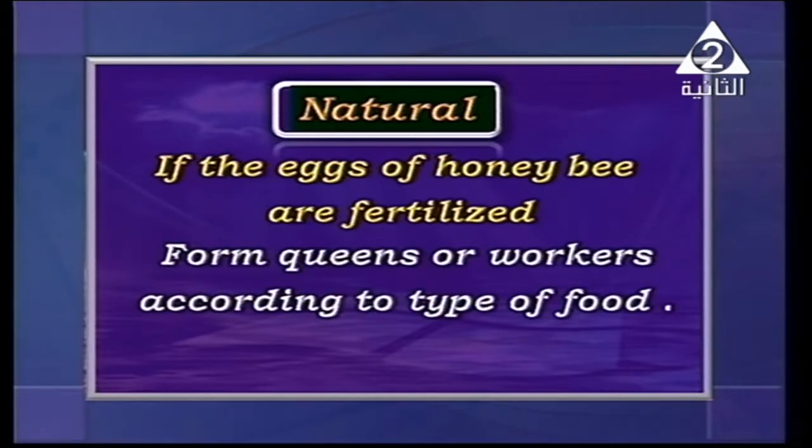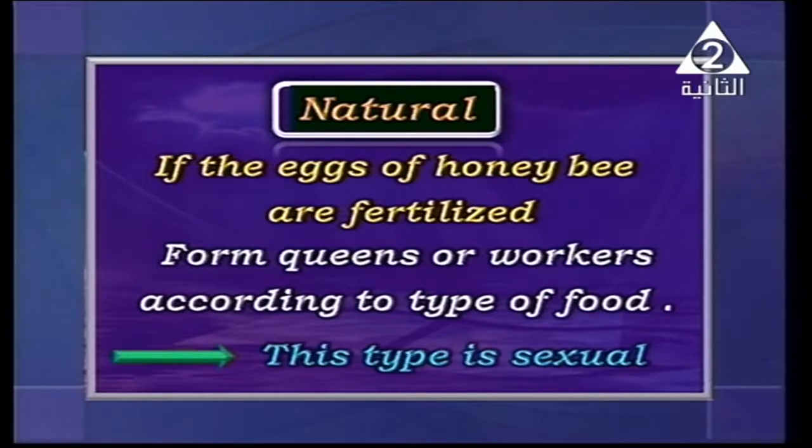What happens? It forms queens or workers according to the type of food the honeybee has eaten. Get the difference? So is this type sexual or asexual? Yes, this type is sexual reproduction.